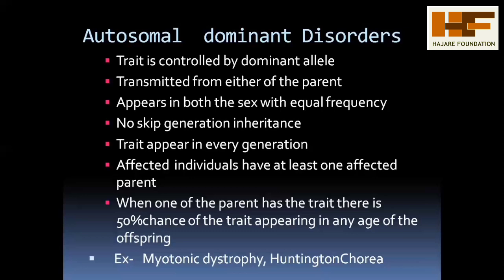This disorder is transmitted from either parent, and it appears in both sexes with equal frequency. It means it is transmitted from both the male and female side.